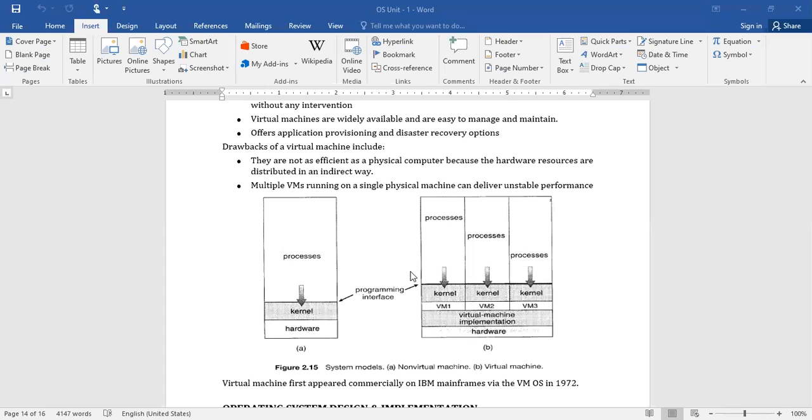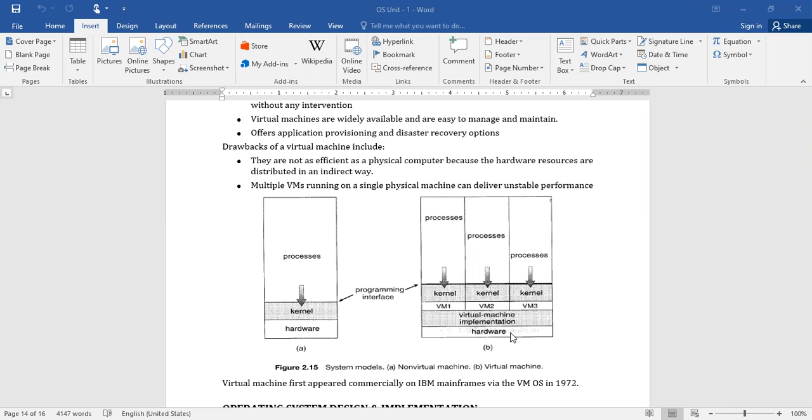In this case, all these three should communicate with the virtual machine implementation, right? We don't develop separate software for VM1, VM2 and VM3. We have developed a single piece of software, and with the help of this software we can create different environments. While communicating, you can observe at the bottom we have the hardware. So the VM1 request should be transferred to the hardware with the help of this software.